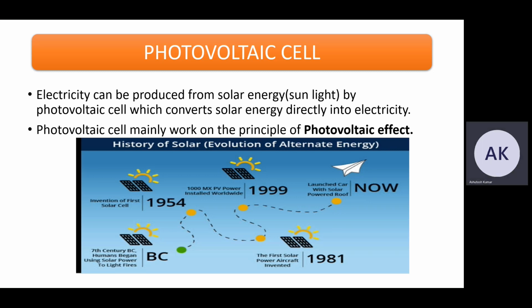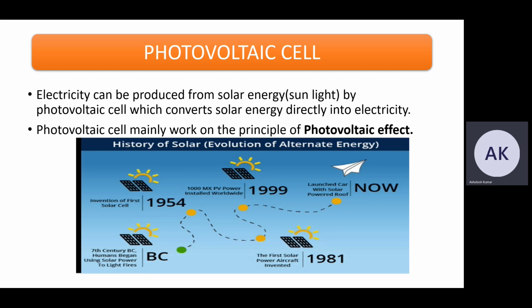Before Christ, in the 7th century BC, humans began using solar power to light fires. In 1954, the first solar cell was invented. Then the first solar powered aircraft was invented in 1981.